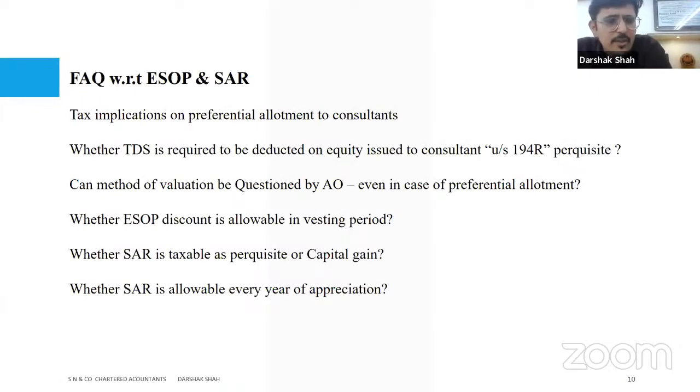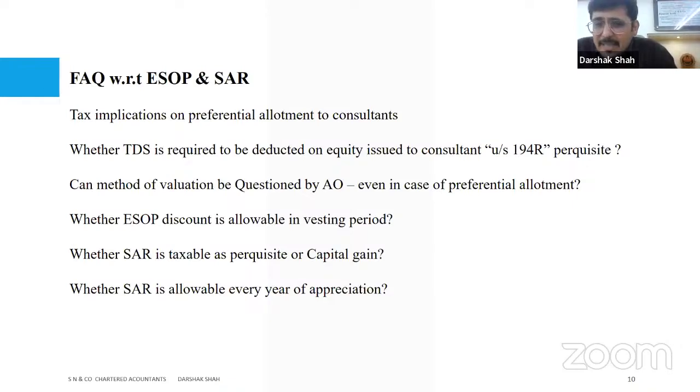Now, the first question is, what is the tax implication on preferential allotment to consultants? Let's say a consultant is entering the startup world and is looking for commitment with the startup, but at the initial stage, because he is not an employee, he may not take equity as sweat equity.